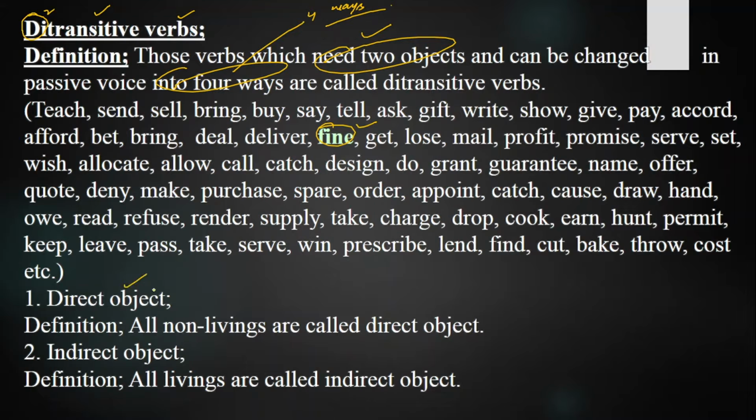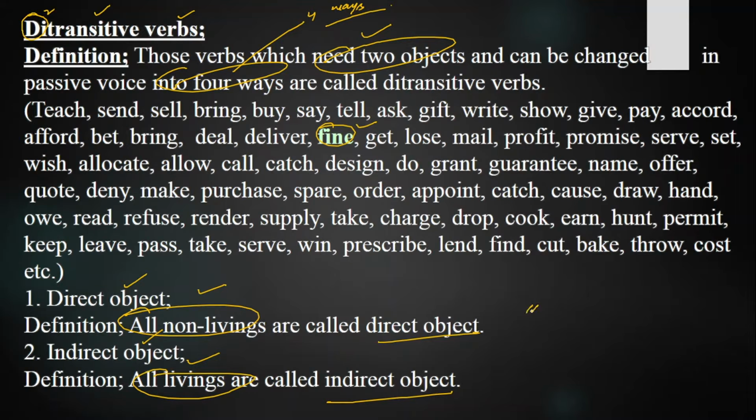They need one direct object and one indirect object. Direct object means all non-livings and indirect object means livings. So all non-livings are called the direct object and all livings are called the indirect object. They need two objects, the first the direct and the second the indirect. If you drop one of the objects, the meaning won't be clear and understandable. Sometimes the meaning will be wrong.